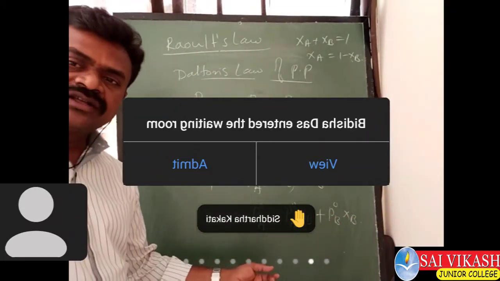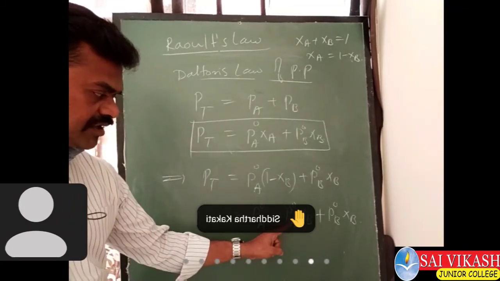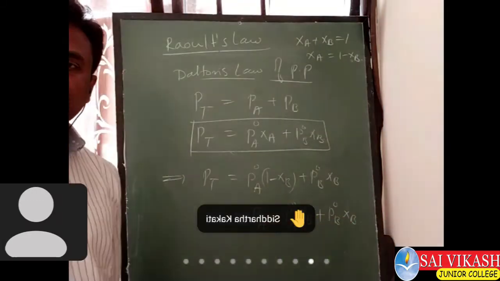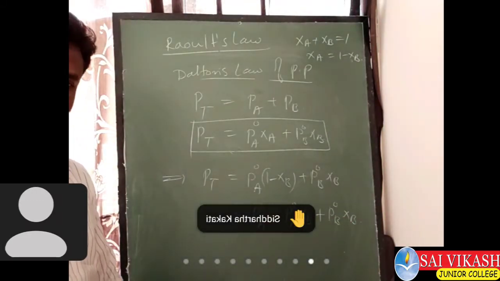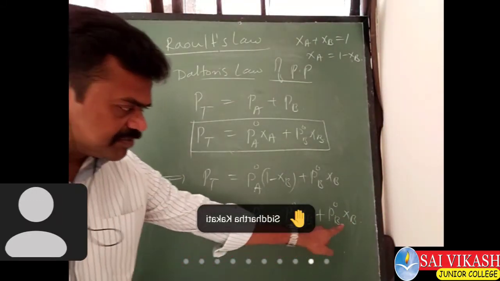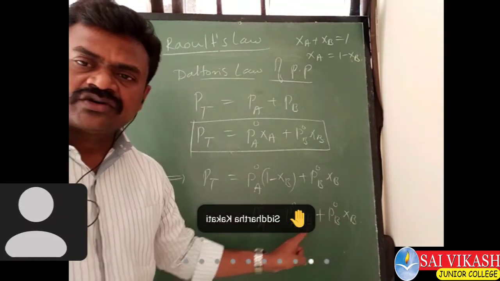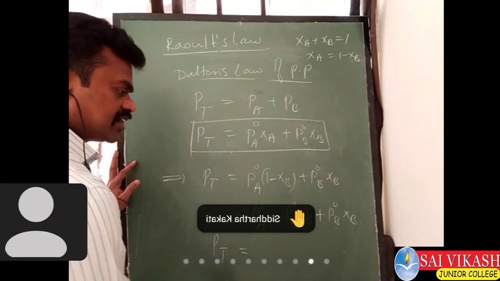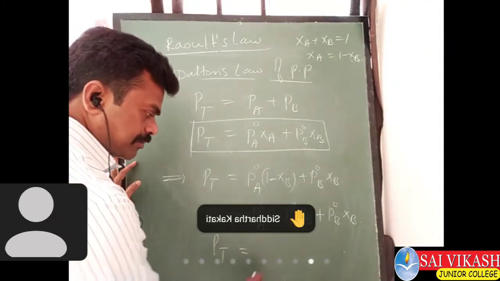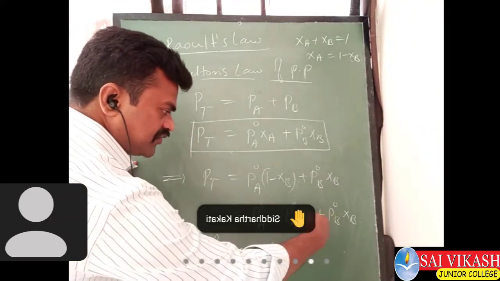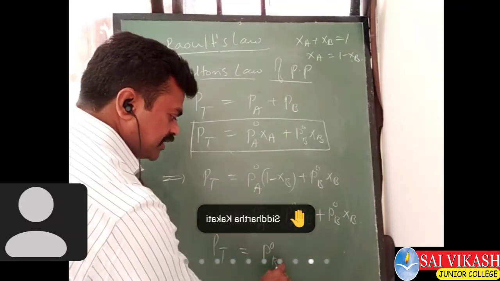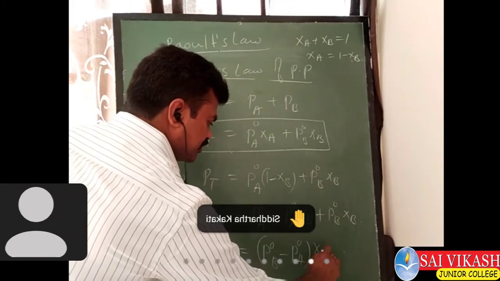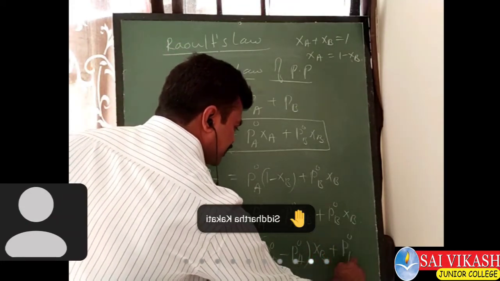We got it: P naught of A into XB plus P naught of B into XB. After this, XB is a common term, so let us take XB common. So PT equals XB times (P naught of B minus P naught of A) plus P naught of A.